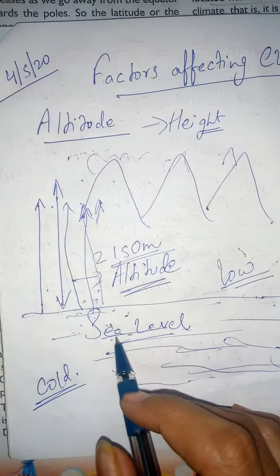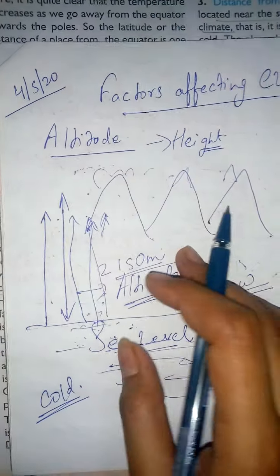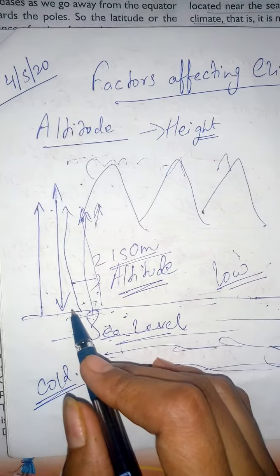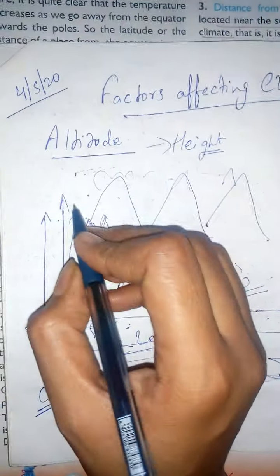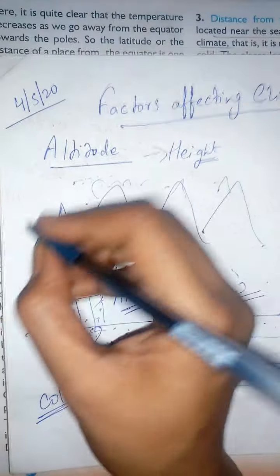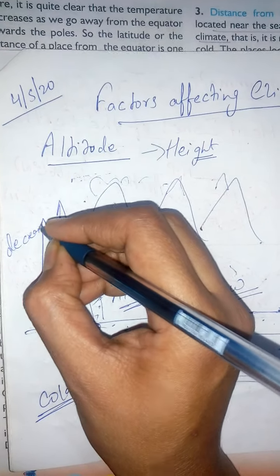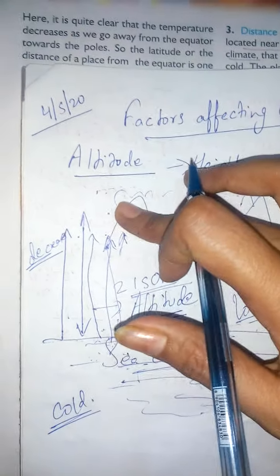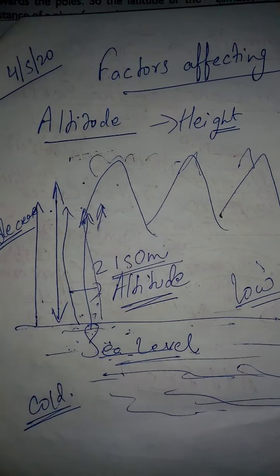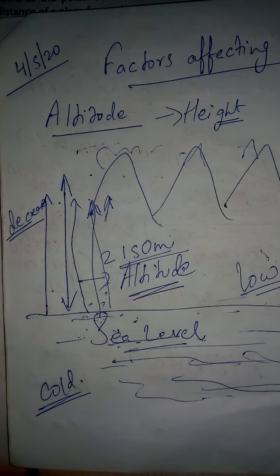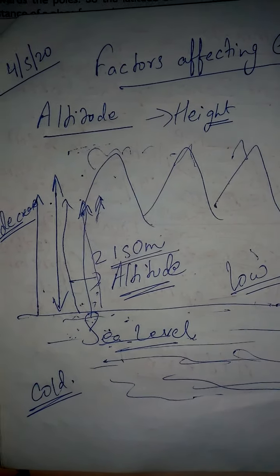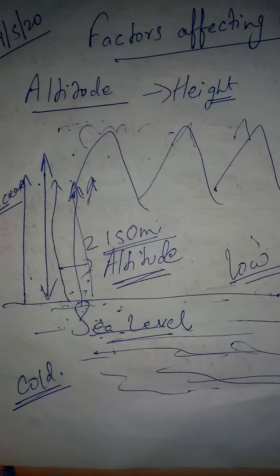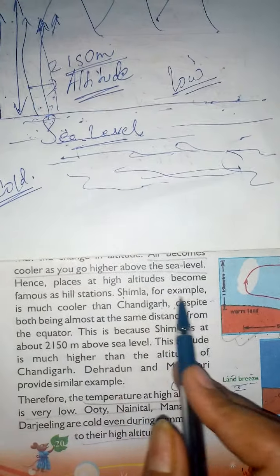So as we go higher from the earth surface, to the high altitude, the temperature starts to decrease. What does the temperature do? The temperature decreases. Means as we go higher, the temperature decreases. Students, you all know that the peaks of the high mountains are covered with snow throughout the year. So now we will understand with the help of an example.